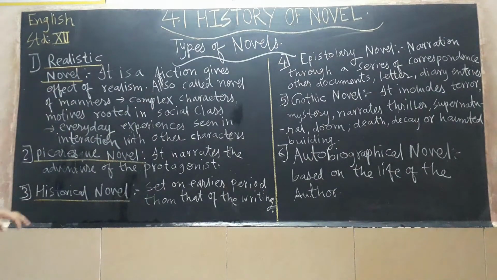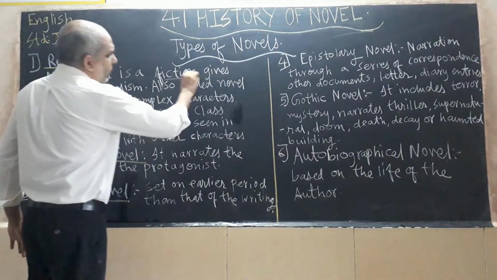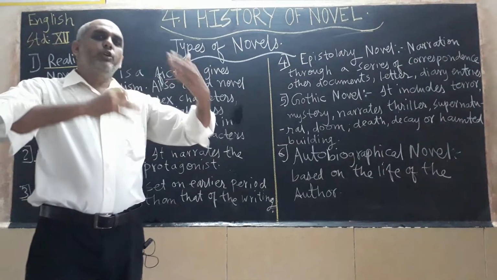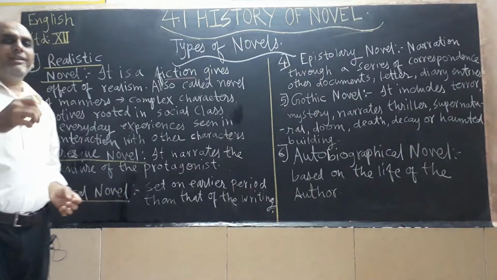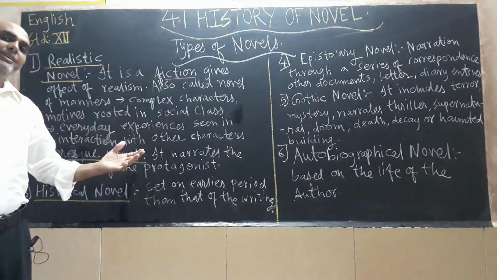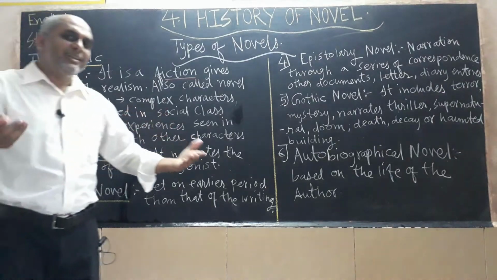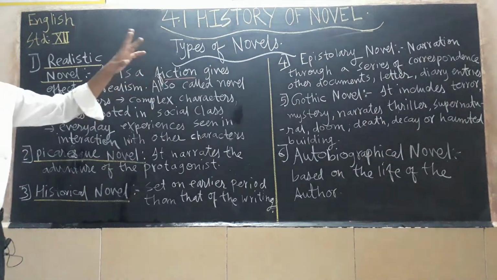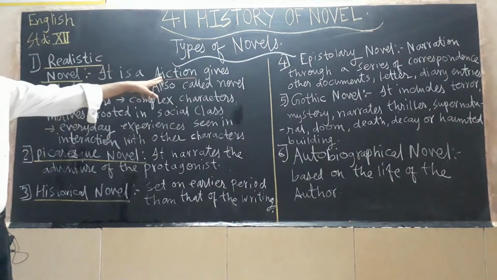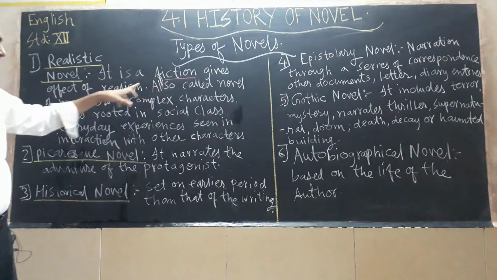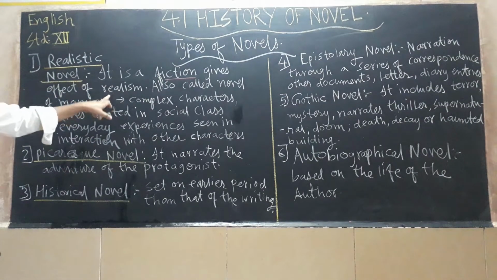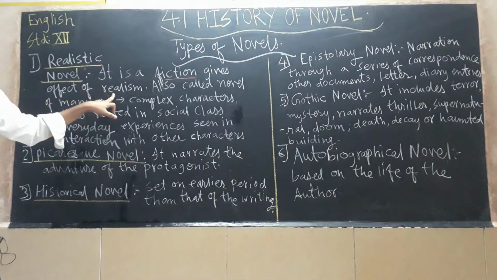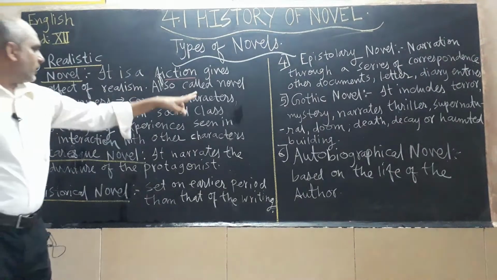What is a realistic novel? It is fiction. Fiction means something false. It is the creation of the writer. It is the imaginative power of the writer through which he writes the novel, but he presents it in such a form that readers, after reading it, will feel that yes, it has happened in the past. In reality it has nothing to do with reality. It is fiction, but it gives the effect of realism. It is already false, but it gives the reader the effect as if it has happened.